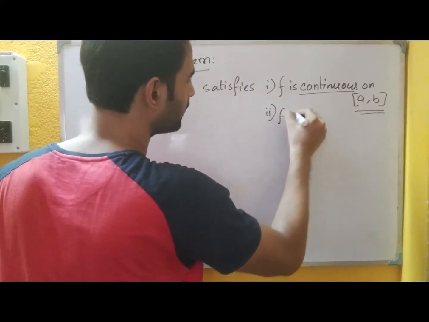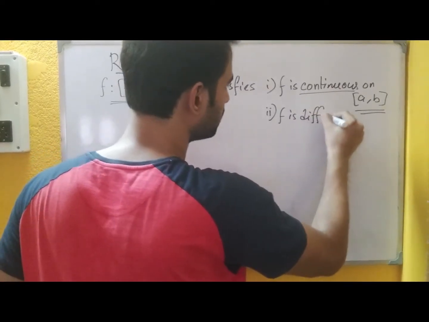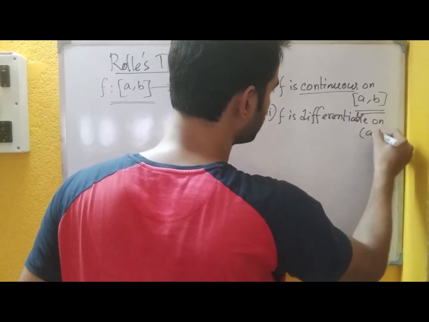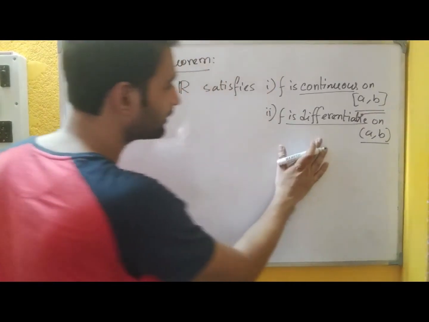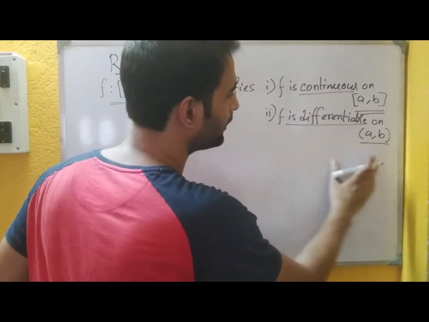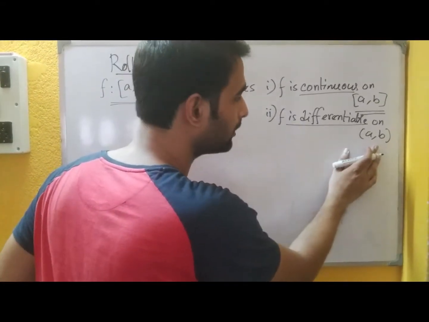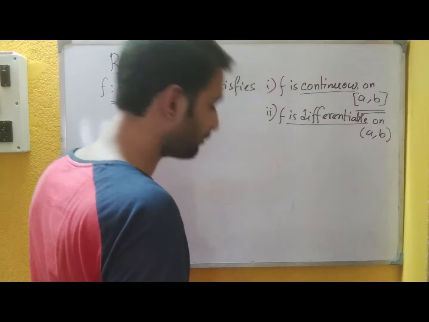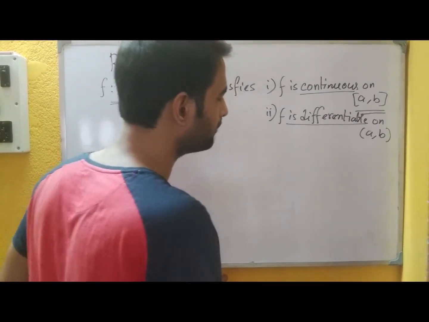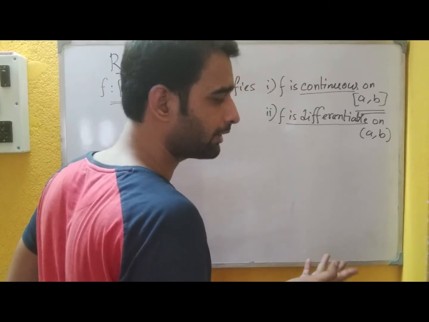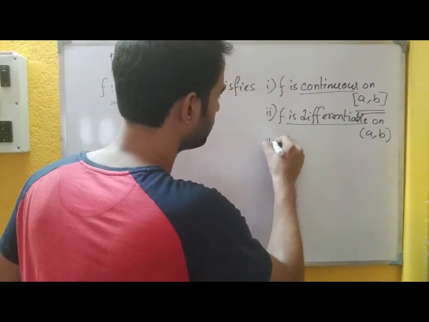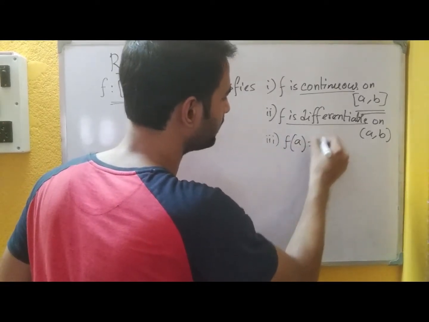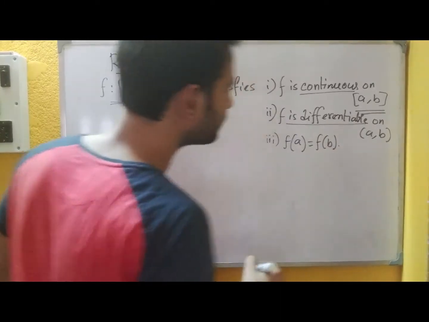Number two, the function f is differentiable on the open interval a b. This is also important, that the differentiability we require only in the inside part, that is the open interval, not at the end points a and b. If at those points a and b the function is differentiable, then we don't have any problem, but we don't require the differentiability at the points a and b. Number three, the functional values at the points a and b should be equal.